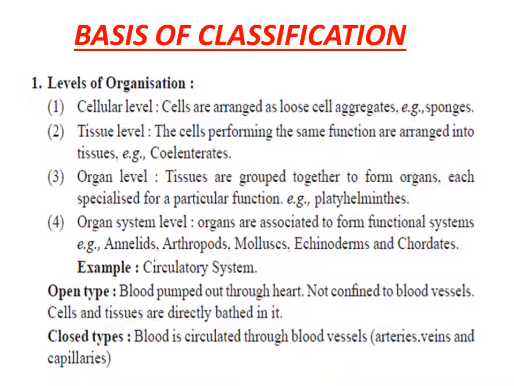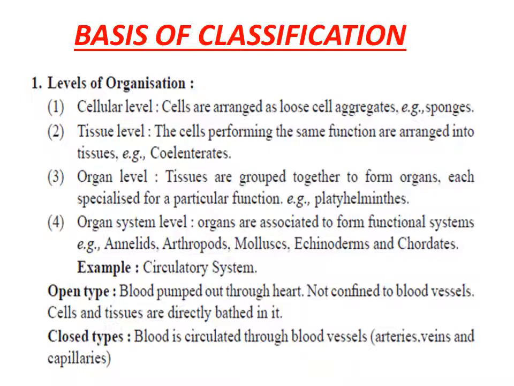Later on, as we move to the further phyla, we will see that tissues start grouping together to perform their specific functions in the form of organs. And in the further, more complex phyla, we will see that different organs start functioning together, associatively, for specific functions, and this is how the complexity of the organization level increases with each phylum.